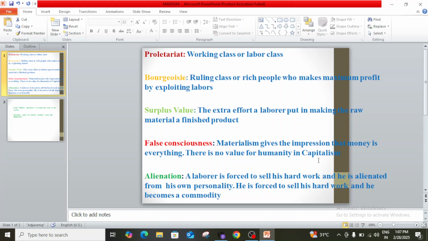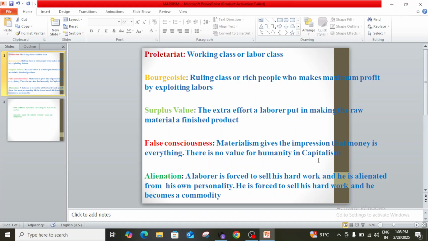False consciousness means that due to this materialistic capitalist thinking, people start to believe that money is everything. This continuous working culture gives the impression that there is no value for humanity in a society. This false belief is called false consciousness.